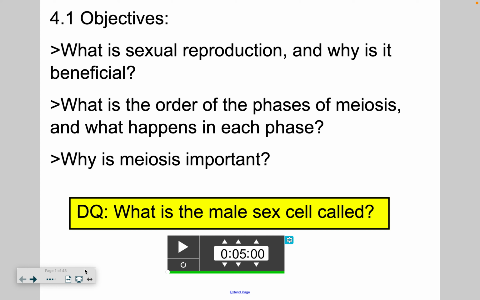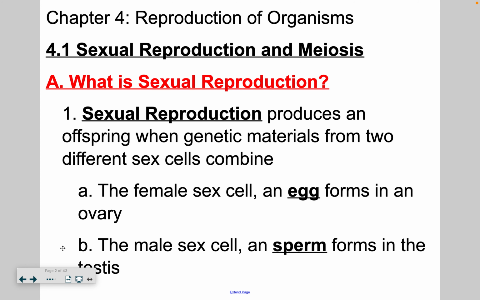I'm going to break up section 4.1 into two parts. Today I'm going to focus on chromosomes, and then tomorrow we'll focus on meiosis, the process of creating sex cells and why that is important. So this chapter, Reproduction of Organisms, section 1: sexual reproduction and meiosis.